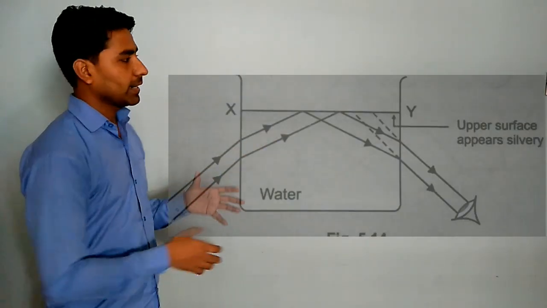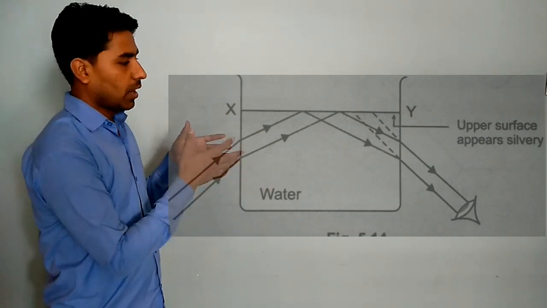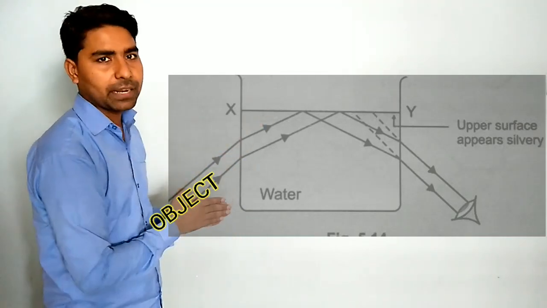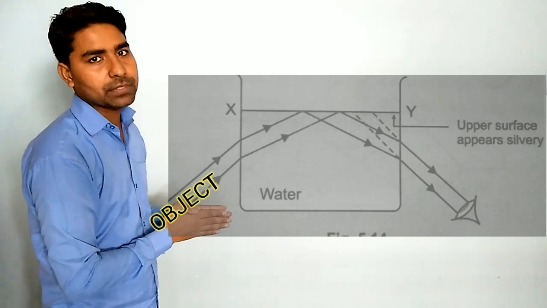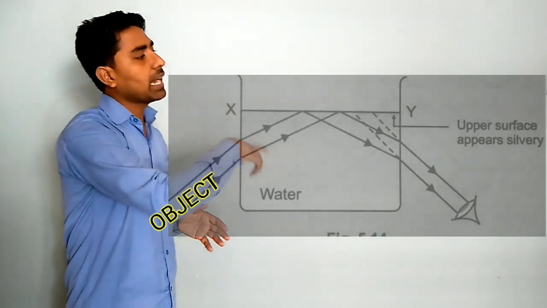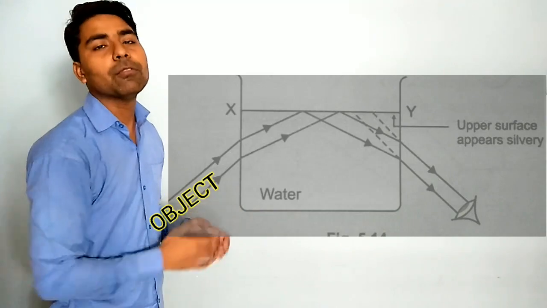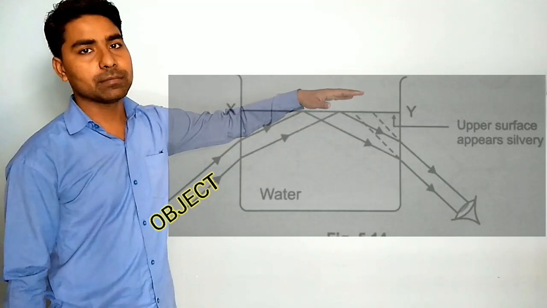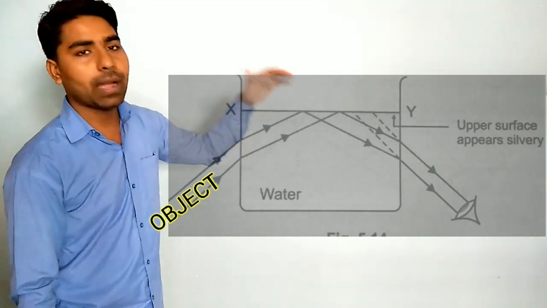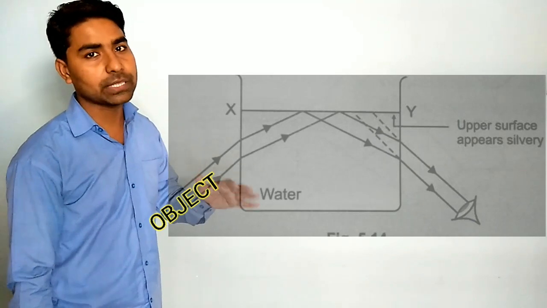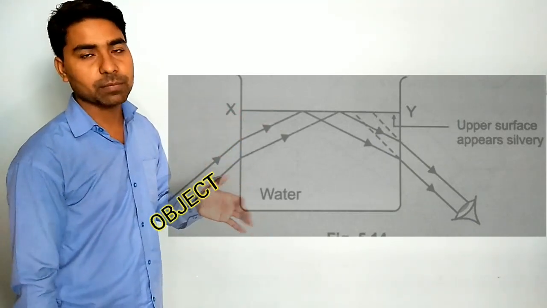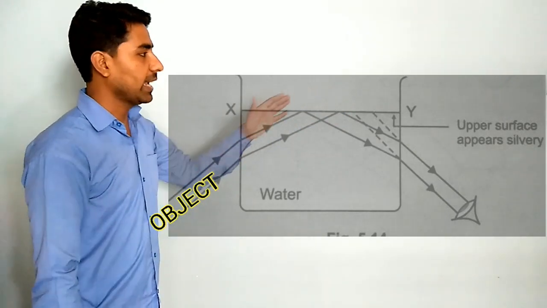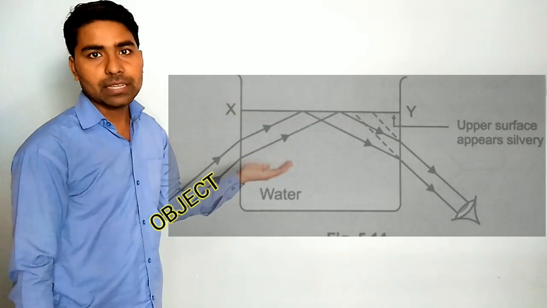This image shows that the object is on this side. The object reflects all the light. First it goes to the beaker, is refracted a little bit, then goes to the upper surface, and the surface shows that it has reflected all the rays. Why? Because some rays will have been refracted, some will have gone through by grazing, and some by total internal reflection. We know that water is not a shiny surface, but why are the rays reflecting? Because of the total internal reflection. The rays are going at an angle which is more than the critical angle.